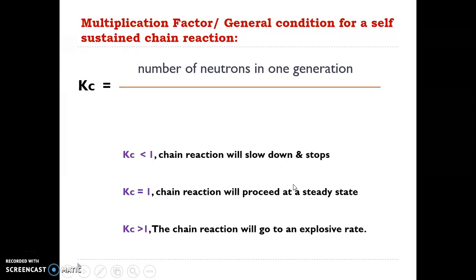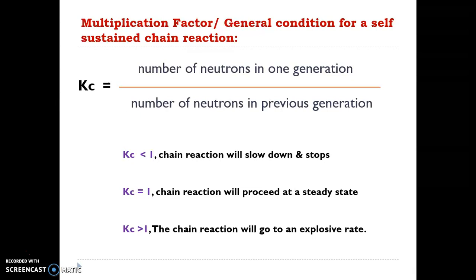It is the ratio of the number of neutrons present in one generation divided by the number of neutrons in the previous generation. Means how many neutrons are there right now and what amount of neutrons were there in the previous stage. Depending upon that, we get the factor Kc.